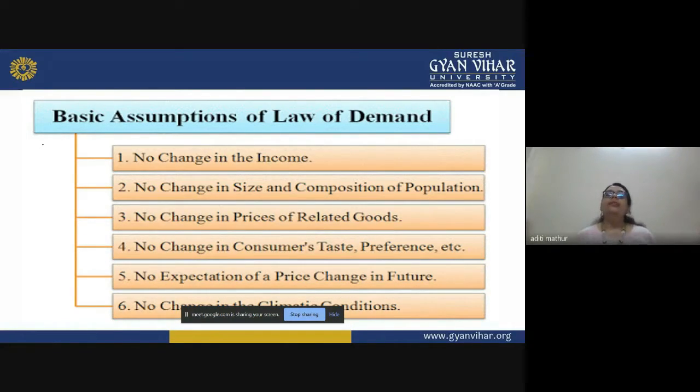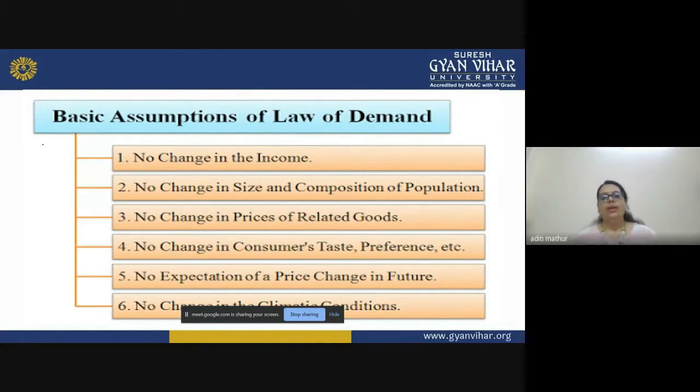I will just be focusing on those 20 customers. Assuming no change in the size and composition of population is not realistic, because population keeps on changing, right? Once the population changes, your quantity demanded also increases.